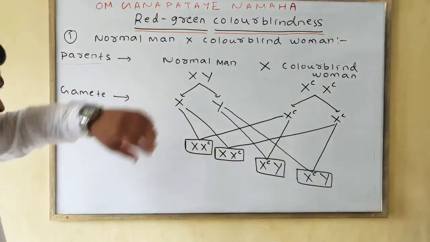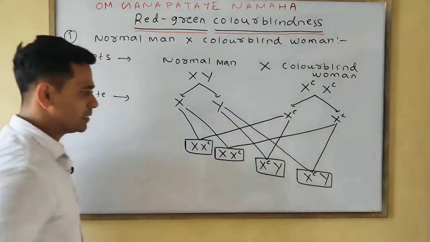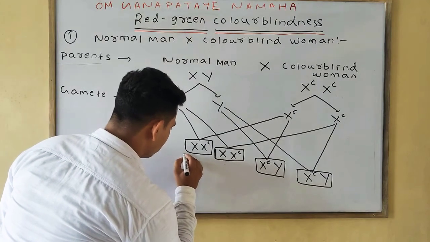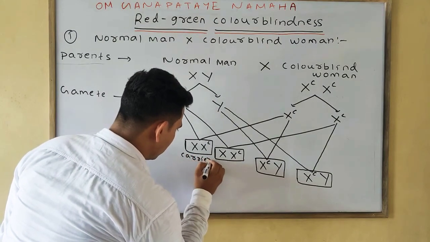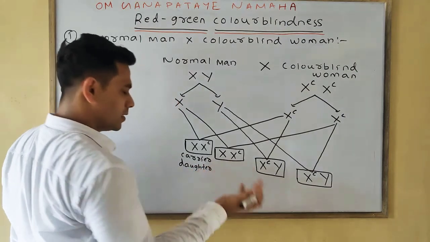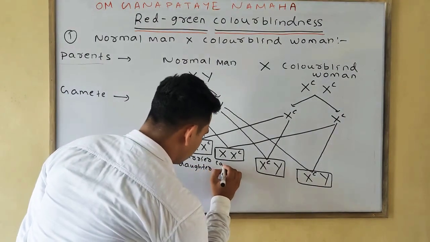So what we found: XX^C means this one is a carrier daughter. XX^C is simply a carrier daughter.